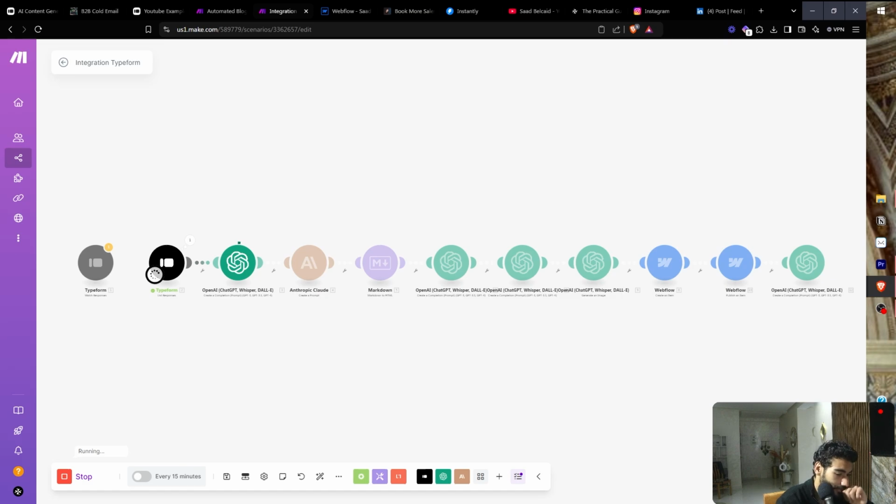So we're generating the outline, which is awesome. We're generating the article, and then we're turning it into Markdown. And then, awesome.